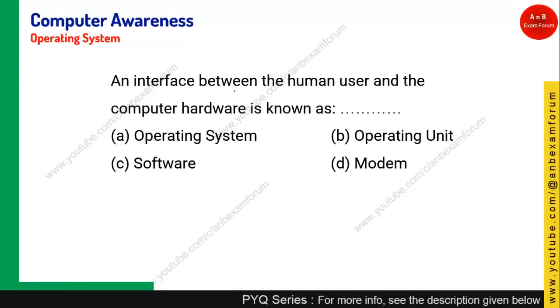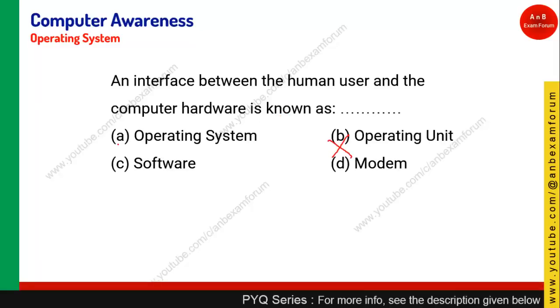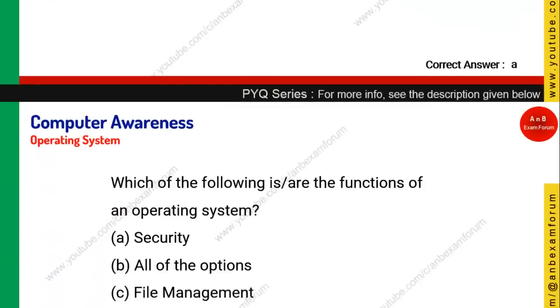Coming to the next question, an interface between the human user and the computer hardware is known as what? This is the definition of operating system, not operating unit, operating system. And in the beginning, I already explained this definition. Basically it is an interface between the user and the hardware. So the operating system resides between these two entities. So operating system is the right answer.